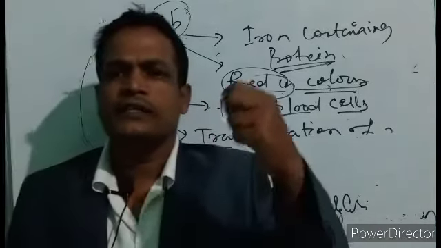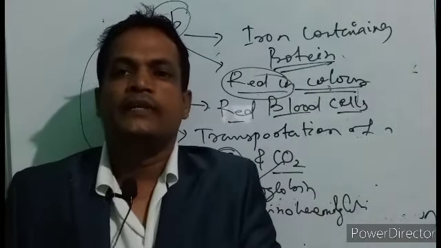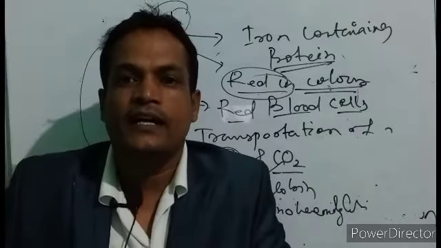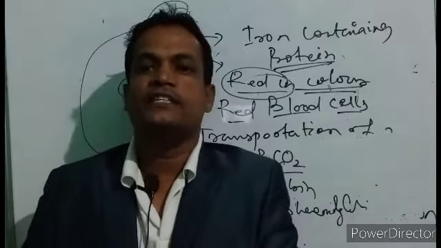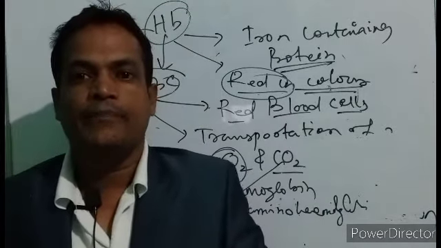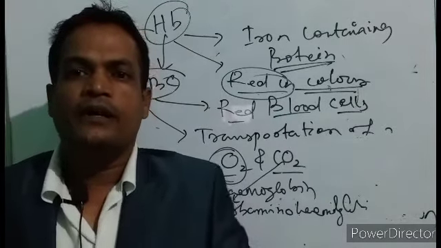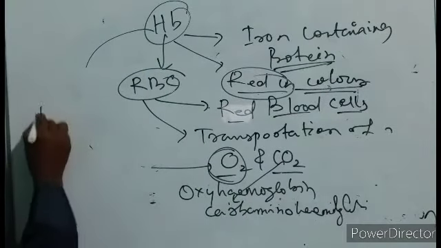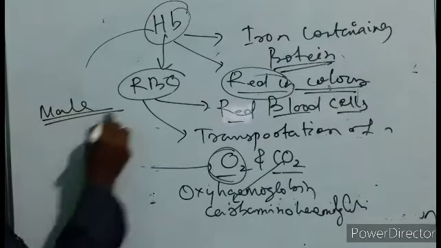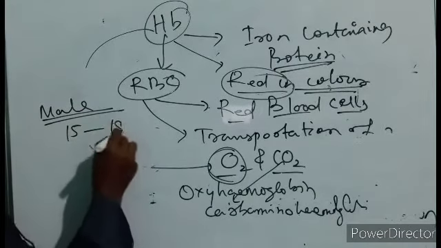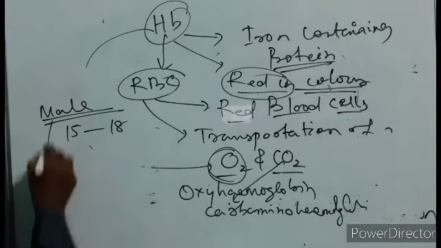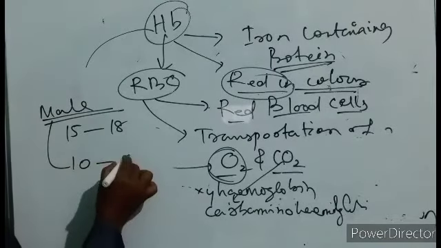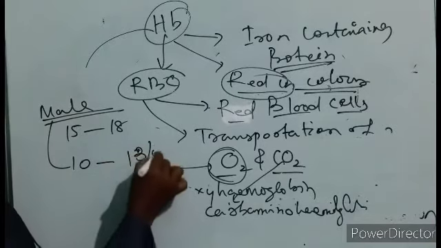You might have seen that when there is a deficiency of hemoglobin, it is considered a deficiency of blood, which is called anemia. In a human male, the hemoglobin count is 15 to 18, and in a female, it is 12 to 13 or 14.